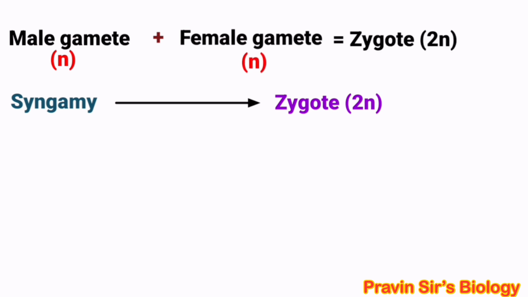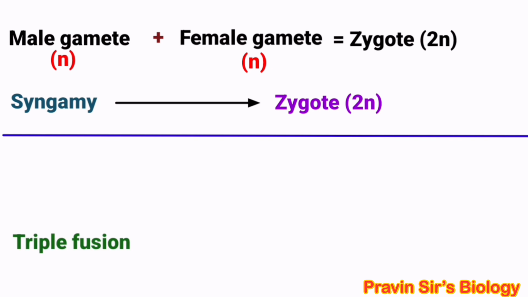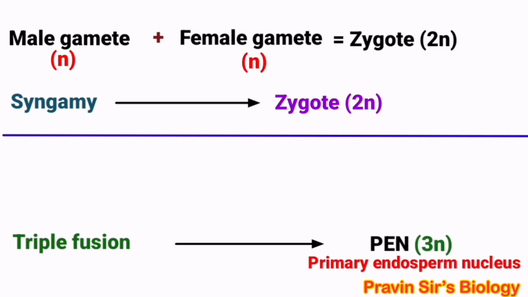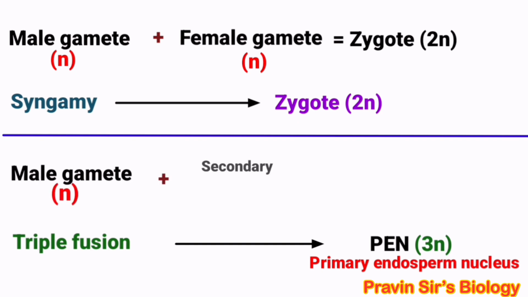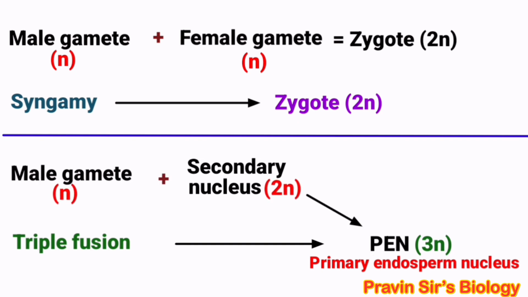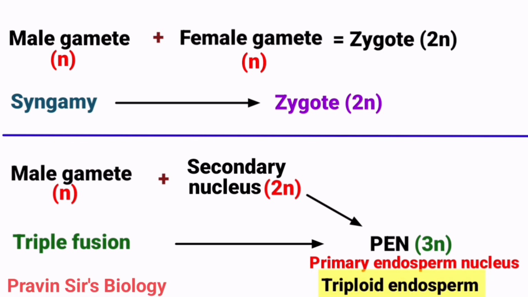So after fusion, diploid zygote is formed, whereas triple fusion results in PEN, primary endosperm nucleus. Here male gamete is haploid, secondary nucleus is diploid. So PEN which is formed is triploid, and this PEN further develops into triploid endosperm. Zygote develops into embryo.